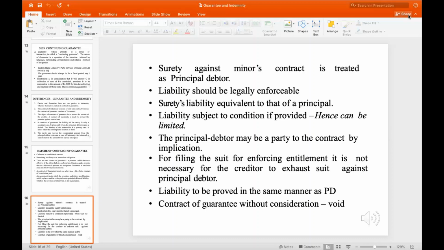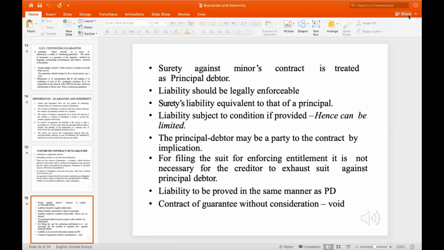Next we have the filing of suit. For the filing of suit enforcing entitlement, it is not necessary for the creditor to exhaust suit against the principal debtor. So this is mainly similar to the grounds that have been mentioned.